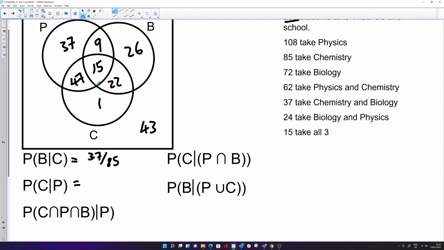Given that they take physics, so that's a total of 108 take physics. So you can start off by writing down that denominator, and then we've got 62 there that take both. Okay, so 62 take chemistry given that they take physics.